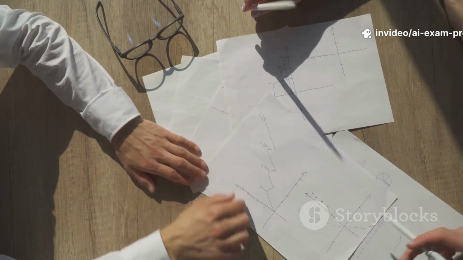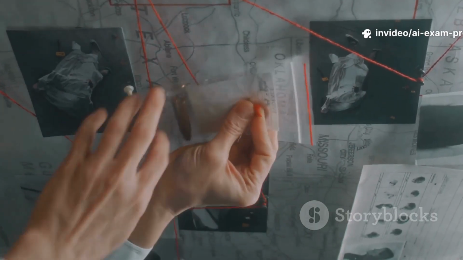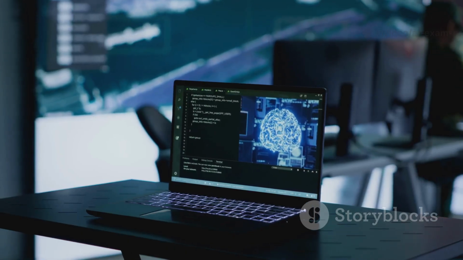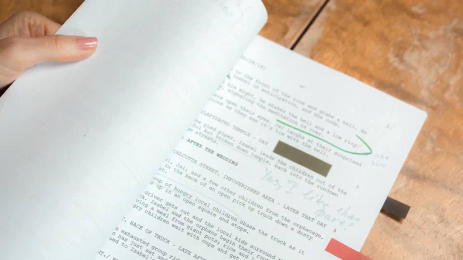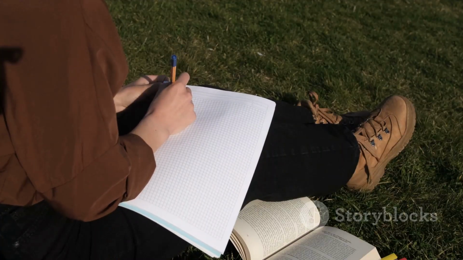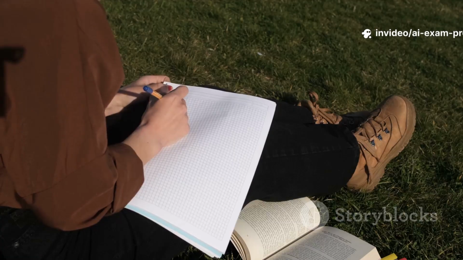Step 1. Gather. I collect 5 to 10 years of past papers, official syllabi, marking schemes, examiner reports. I drop the PDFs into an AI chat tool that supports file uploads.